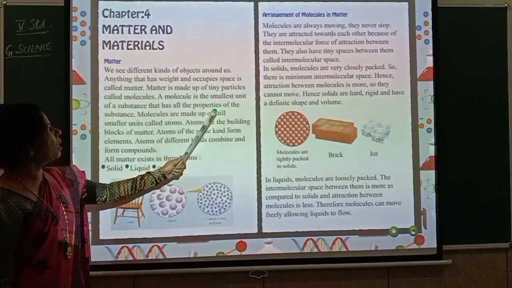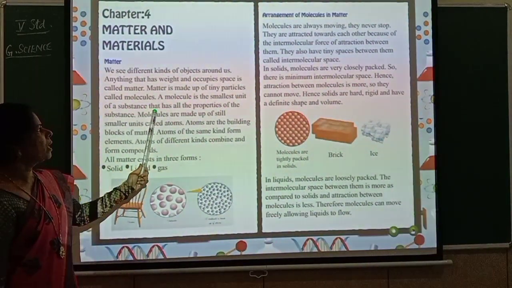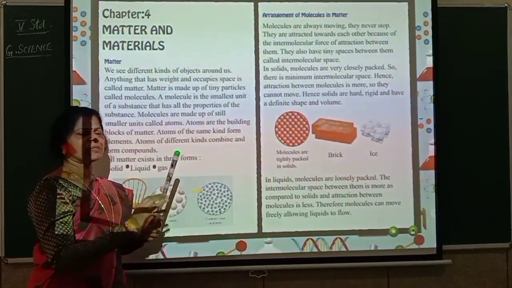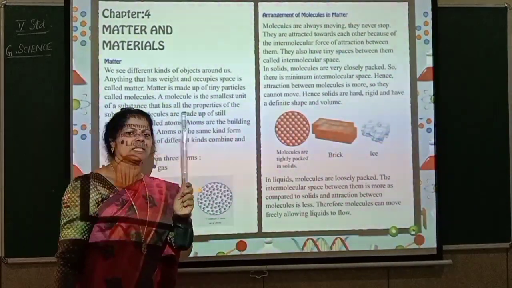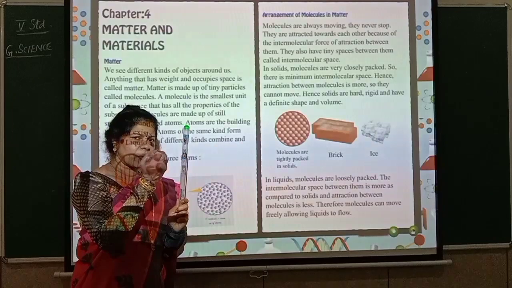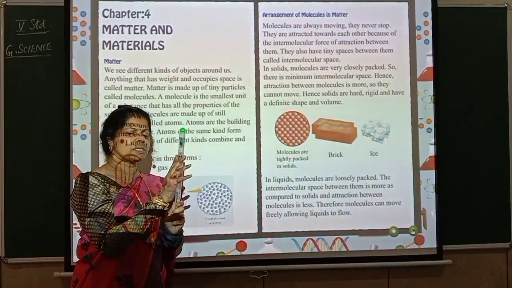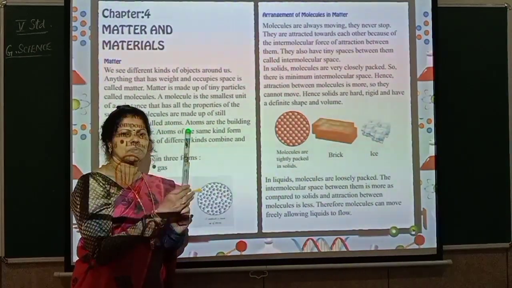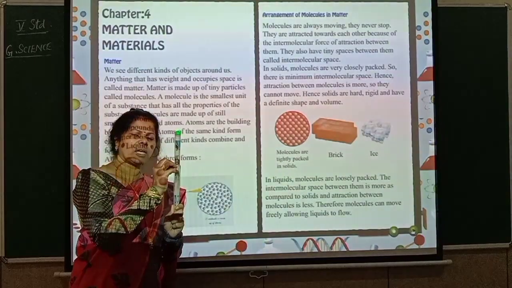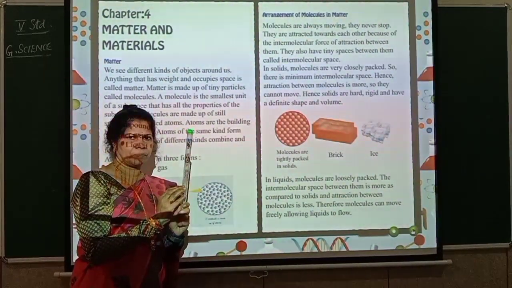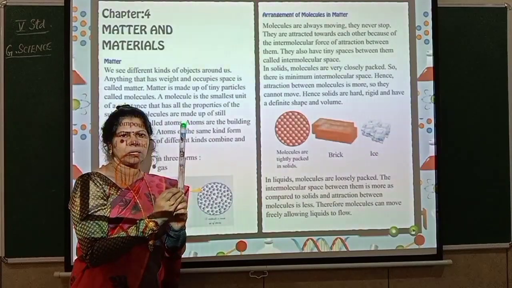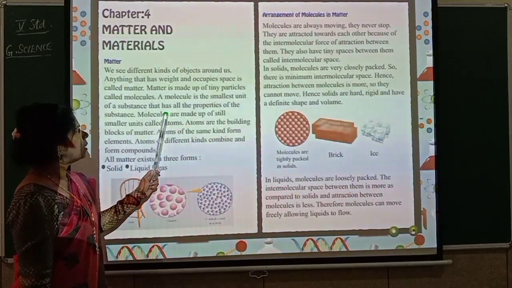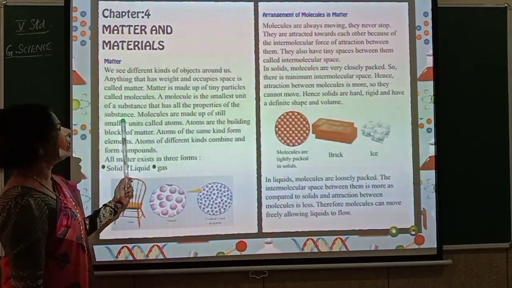A molecule is the smallest unit of a substance that has all the properties of the substance. So what is a molecule? Molecule is the smallest unit of the substance. Now for example, again I will take this substance. It is made up of small particles called molecules. Molecule has all the properties of this substance. What is the substance? It's a stick. So each molecule has the property of this stick, and all these join together and form the stick. Understood?